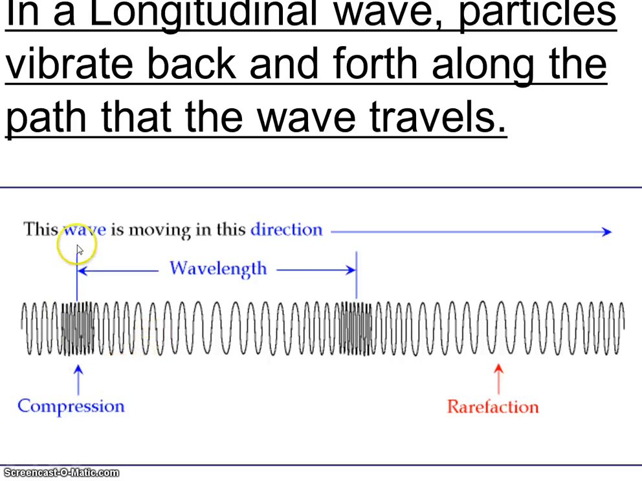And here you can see that concept of wavelength again. It's the distance from one point in the wave to the exact same point in the next wave. So compression to compression. That is the distance of that wave, the length of that wave.